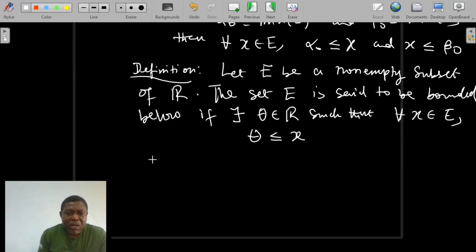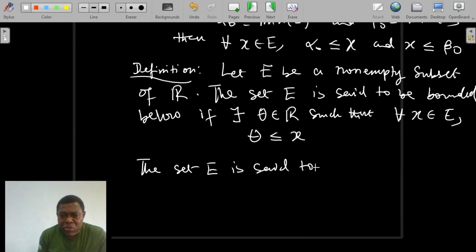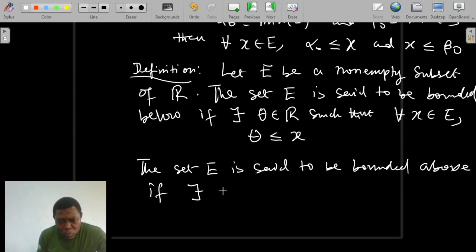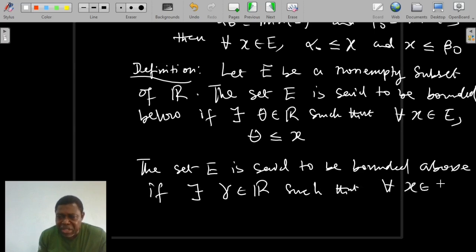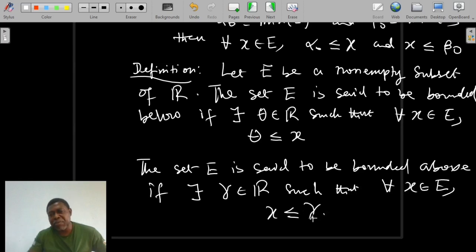And the set E is said to be bounded above if there exists, say, gamma in R such that for any x you give me in E, x will be less than or equal to gamma.